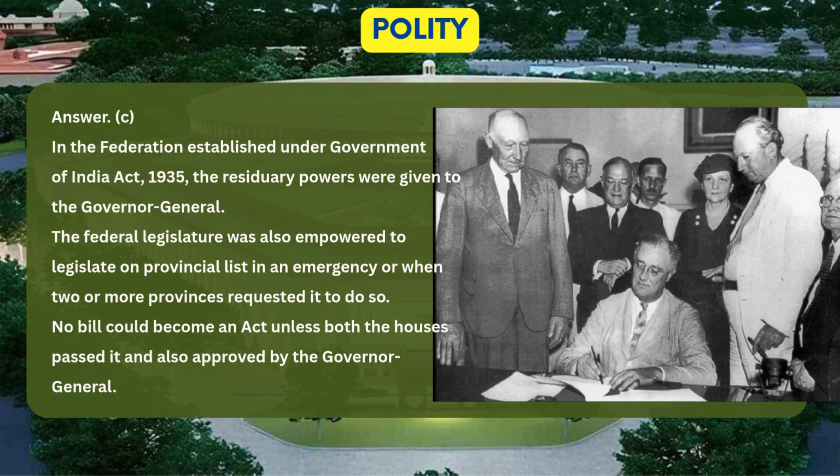Answer is option C. In the federation established under Government of India Act, 1935, the residuary powers were given to the Governor-General. The federal legislature was also empowered to legislate on provincial list in an emergency or when two or more provinces requested it to do so. No bill could become an act unless both the houses passed it and also approved by the Governor-General.